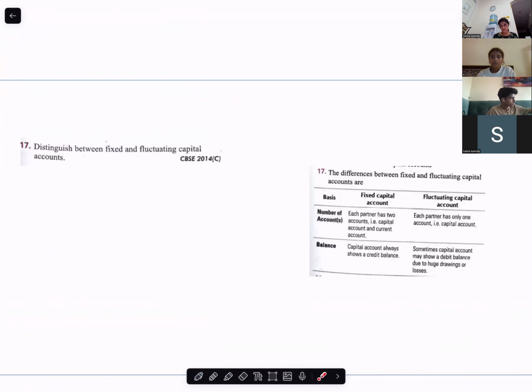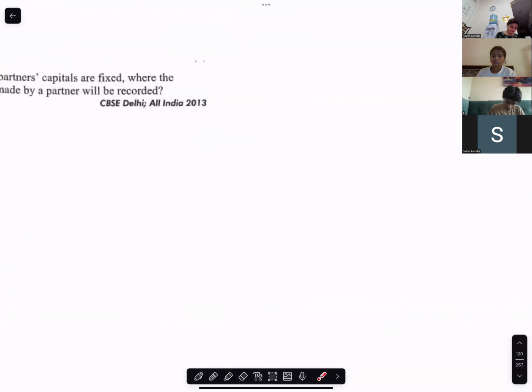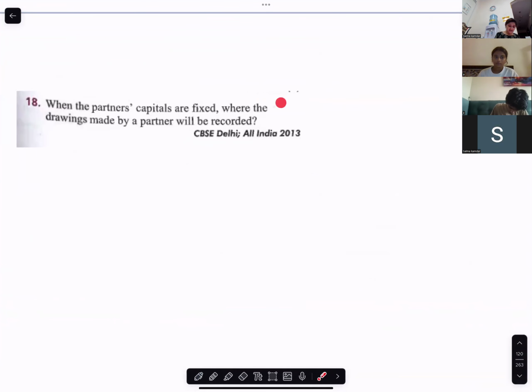In the fluctuating capital, there is only one account, which is the partners' capital account. When the partner's capital is fixed, where will drawings be recorded? In the partner's current account on the debit side. Very good.